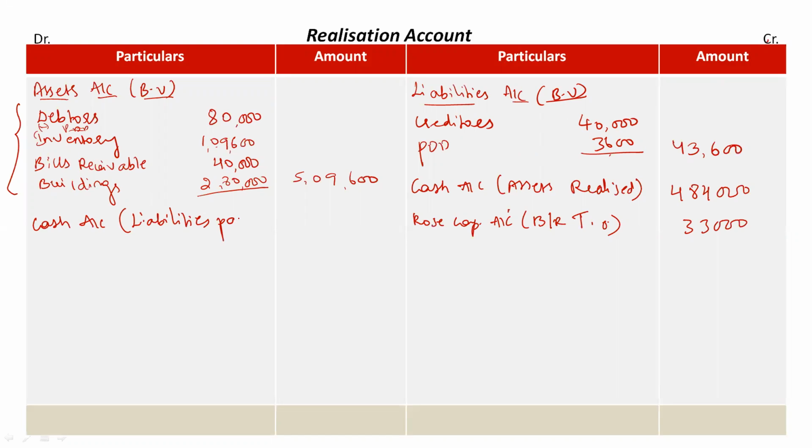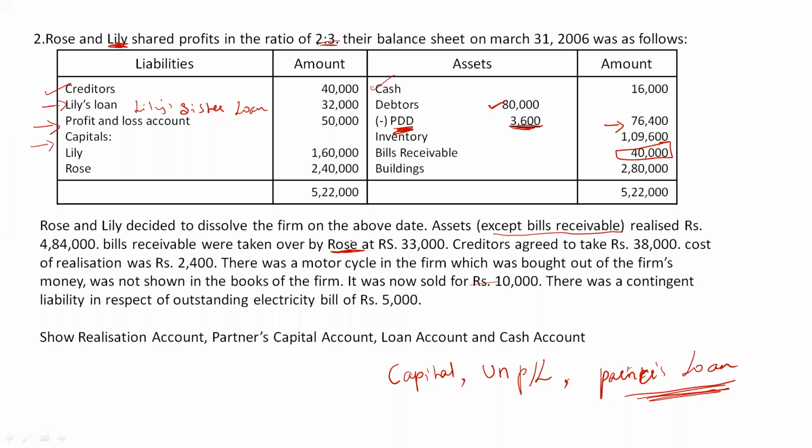Okay, so creditors are paid. Creditors are paid rupees 38,000. Clear? Back to question. Then cost of realization was rupees 2,400.